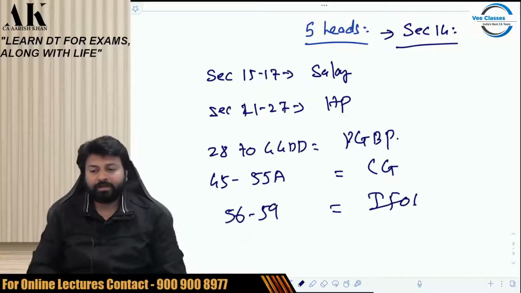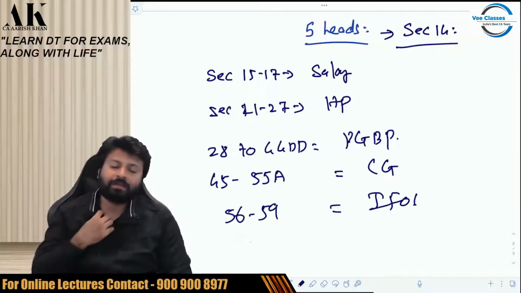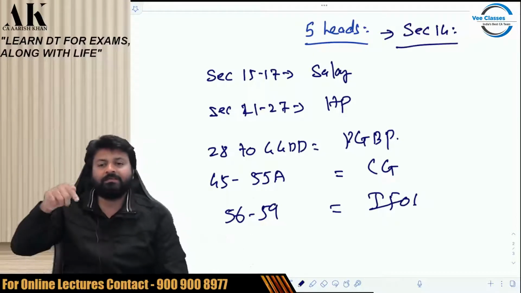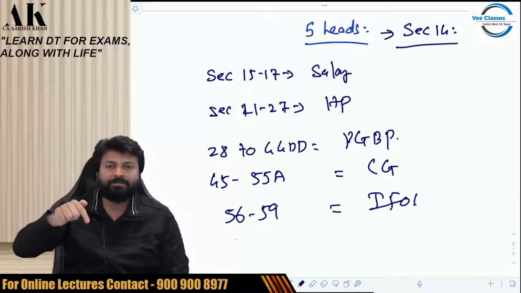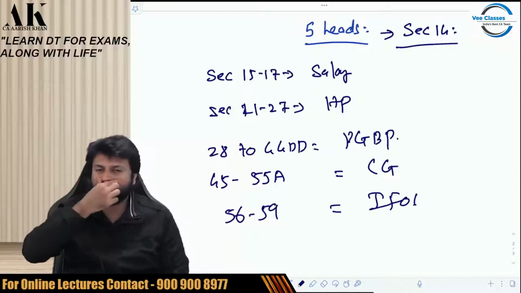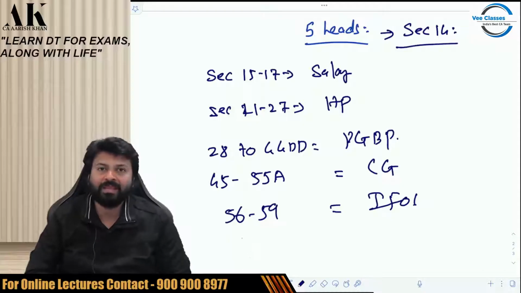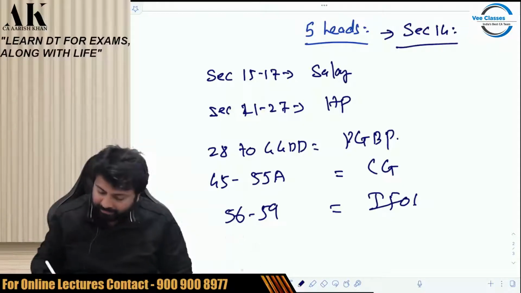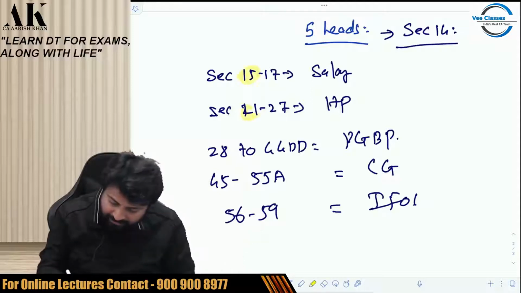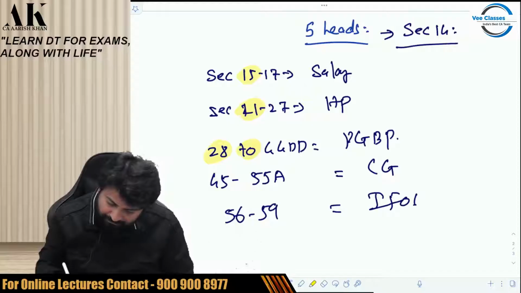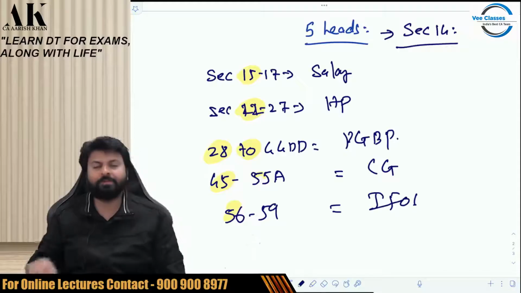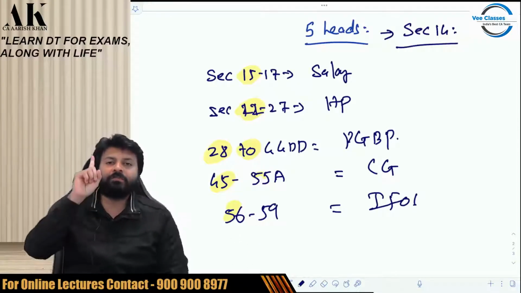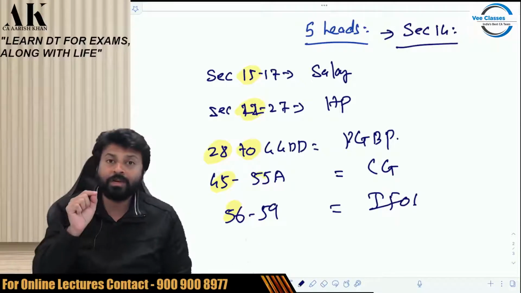Now the most important thing over here is how a person will come to know whether his income is coming under salary or HP or PGBP or CG or IFOS. How will I come to know that my income is under which head? For that, we need to read the first section of every head. The first section of every head tells us which head you will come under.